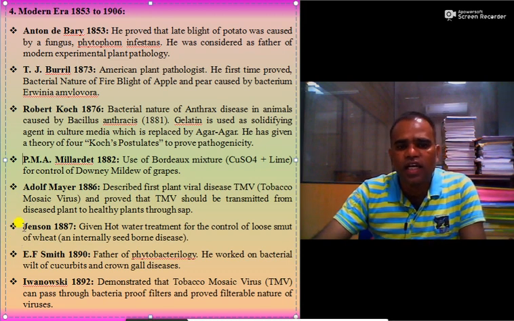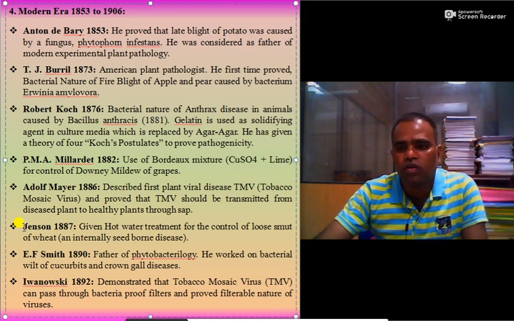Jensen in 1887 gave hot water treatment for the control of loose smut of wheat, and loose smut of wheat is an internally seed borne disease. So the deep seated nature of this disease is very important, and that's why Jensen gave hot water treatment to control this disease. Then E.F. Smith in 1890, father of phytobacteriology, worked on bacterial wilt of cucurbits and crown gall diseases.